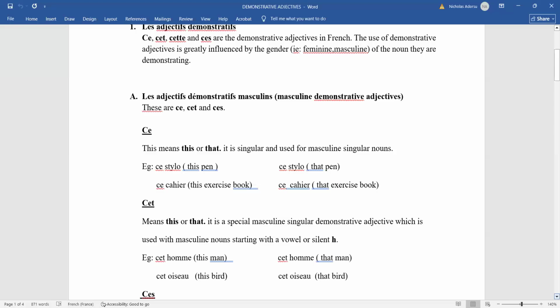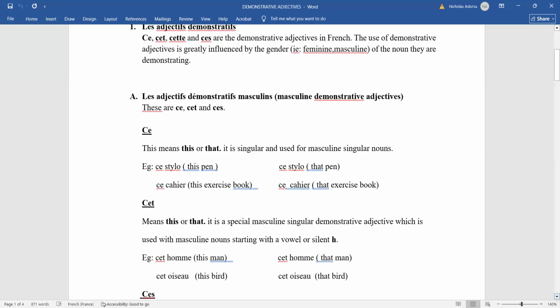Cet oiseau, this bird or that bird. Cet avion, this aeroplane or that aeroplane. So that is the difference between ce and cet, but they are all for masculine singular nouns.